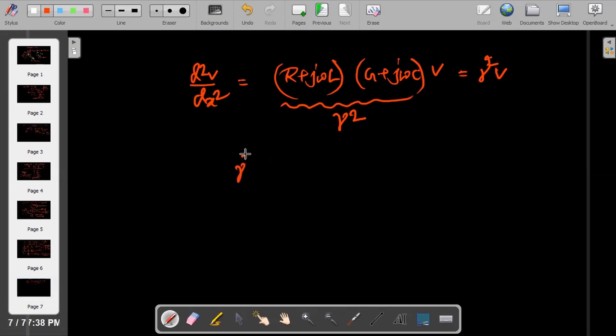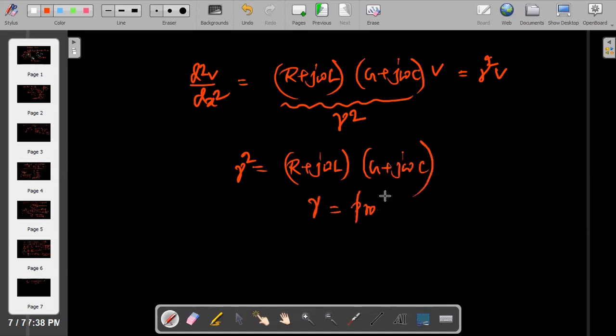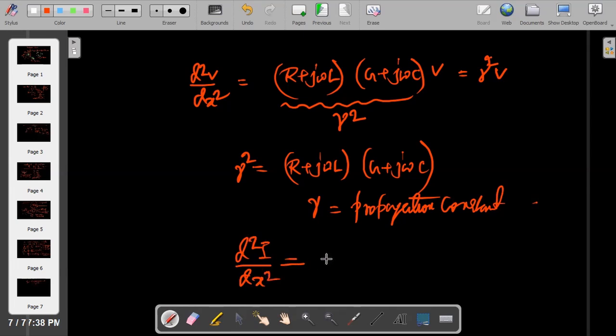So gamma square is (R plus j omega L)(G plus j omega C), and this gamma is nothing but the propagation constant. Similarly, I am giving some home tasks: you can get these equations. Okay.